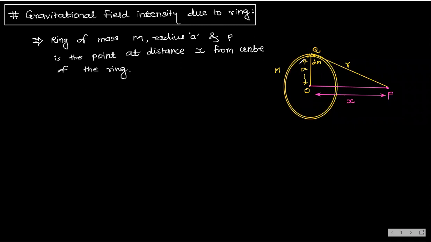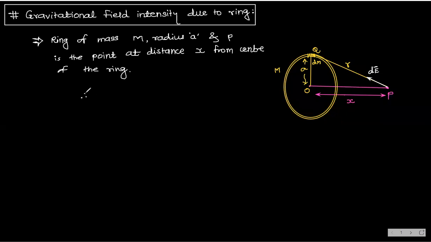Now see here, due to the small mass dm, the gravitational field intensity at this point P is towards the mass. Already I told gravitational field intensity direction is always towards the mass, and that's why can I write here it as a dE bar. Why dE bar? Because dE is the small gravitational field intensity due to the small mass dm which I have considered.